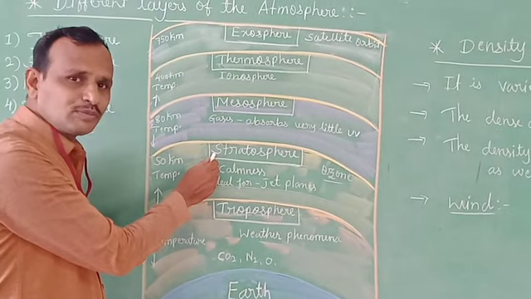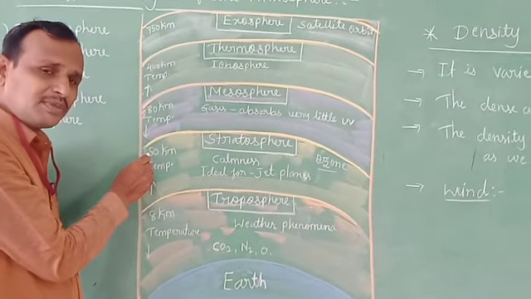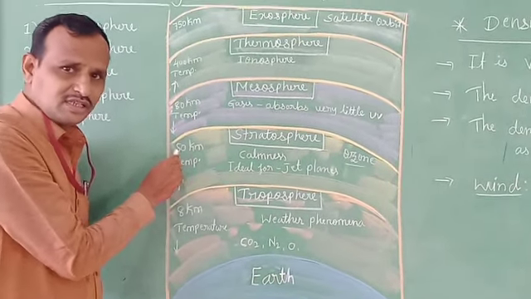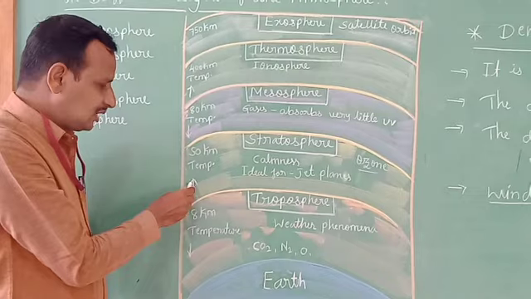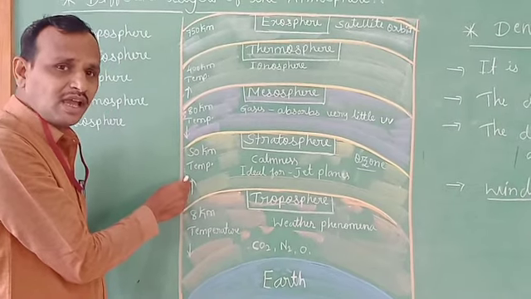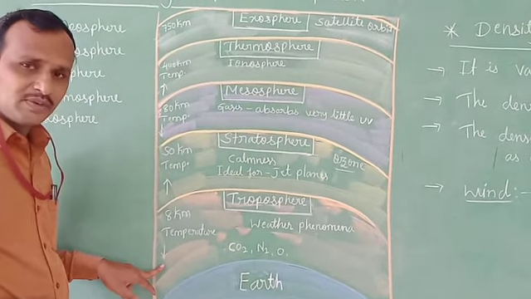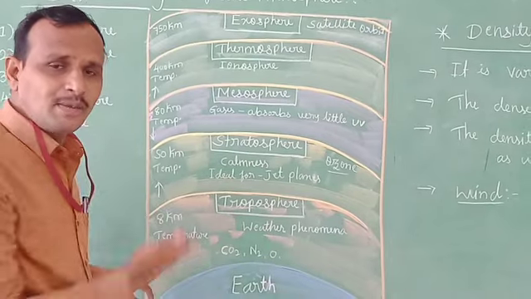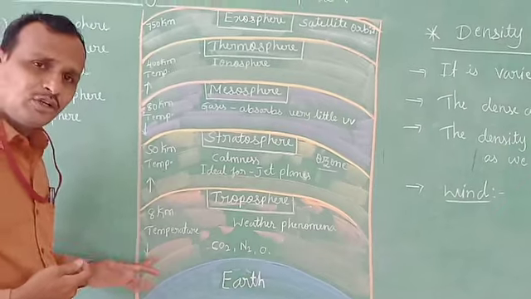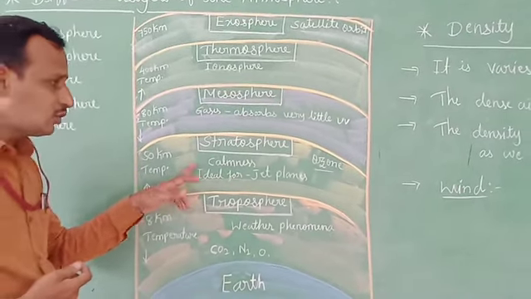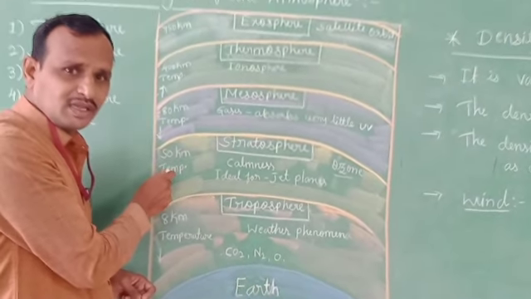The next layer, the second layer of the atmosphere, is the stratosphere, children, and it extends up to 50 kilometers from the earth's surface. In this layer, temperature increases with altitude, but in the troposphere, temperature decreases with altitude. That means as we go up, temperature decreases in the troposphere, but in the stratosphere, as we go up, temperature increases. That is very important. Remember this, children.